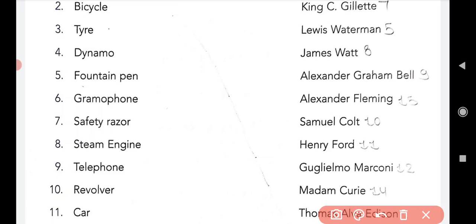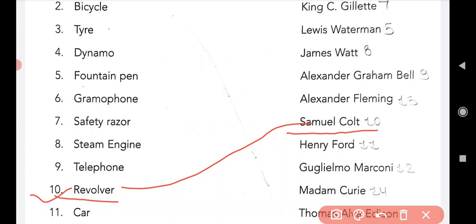Now come to the next, that is the 10th one, revolver. The revolver was invented by Samuel Colt. Spelling is S-A-M-U-E-L, Samuel, C-O-L-T, Colt. Samuel Colt invented the revolver.